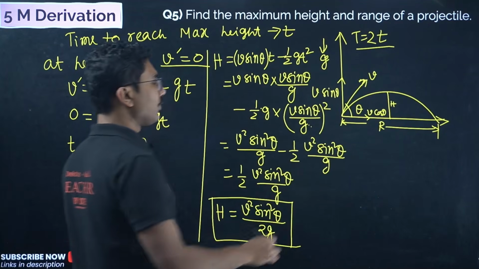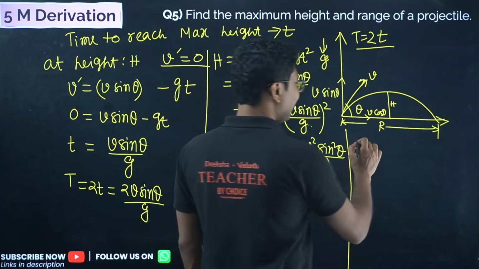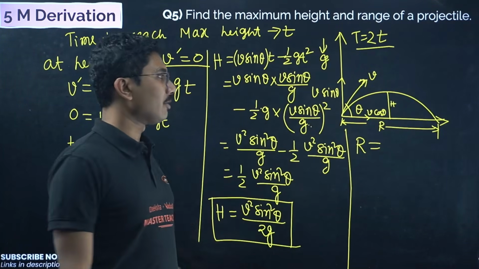Now the range also you have to calculate. What is range? Again, on the x-axis there is no disturbance, so the only motion happening is along the x-axis.